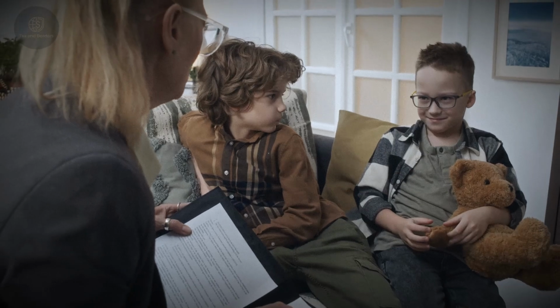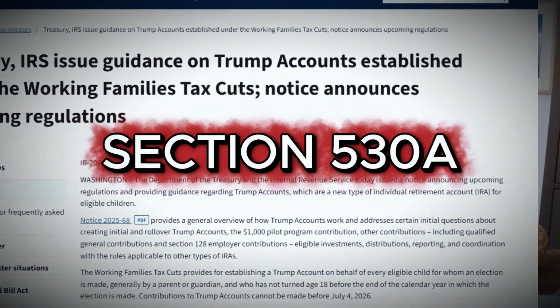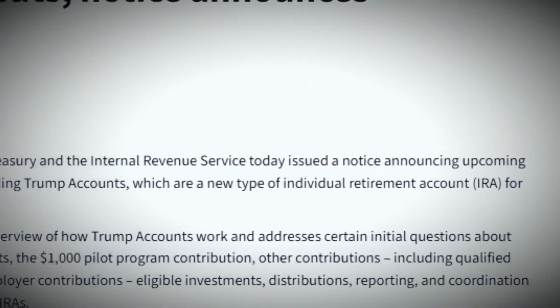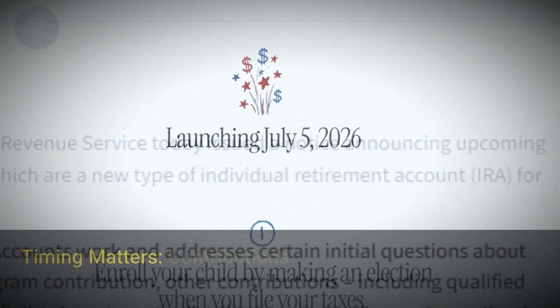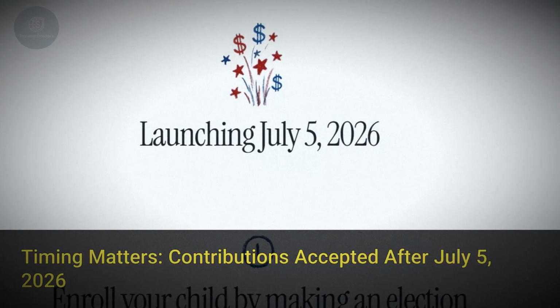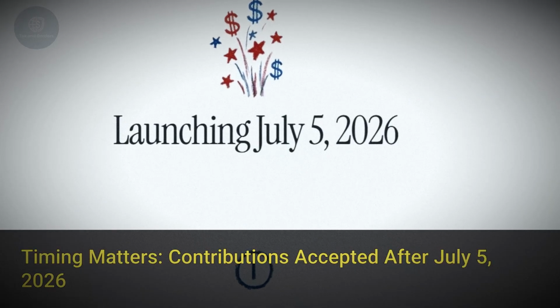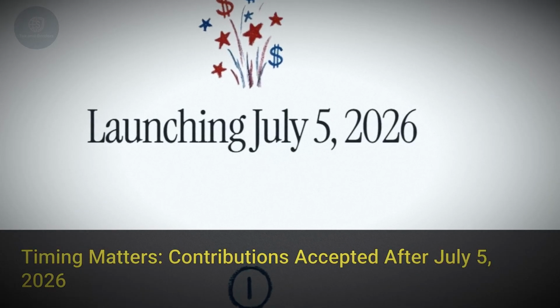Here's the trap. IRA-style rules can turn growth into ordinary income later, and mistakes can add penalties. Under Internal Revenue Code Section 530A, these accounts follow a traditional IRA framework, with strict custodial rules during the growth period. Your timing matters because contributions generally cannot be accepted before July 4th, 2026, regardless of headlines or sudden hype.